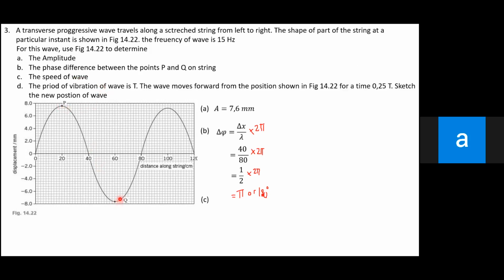And then C, yeah, C is the speed of wave. Okay, now from these questions, we know the frequency. The frequency of wave is 15 hertz. Yeah, then you just calculate, use this formula. Yeah, the frequency is 15 and the lambda is 80.